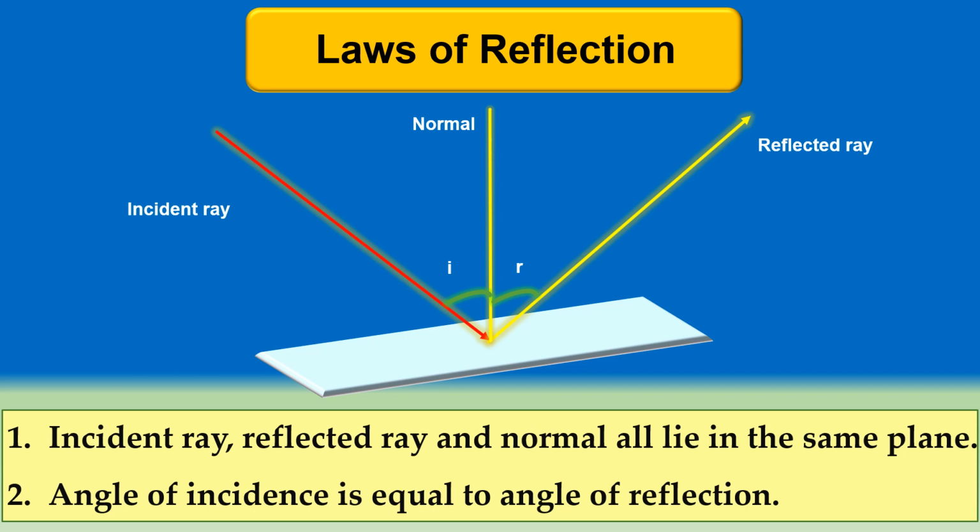You can see here that the incident ray, reflected ray, and normal are all lying in the same plane. So this is the first law. And the second, very important, is that the angle of incidence is always equal to the angle of reflection. Whatever the angle of incidence is, let's say 45 degrees, then the angle of reflection will also be 45 degrees. So this is always equal.